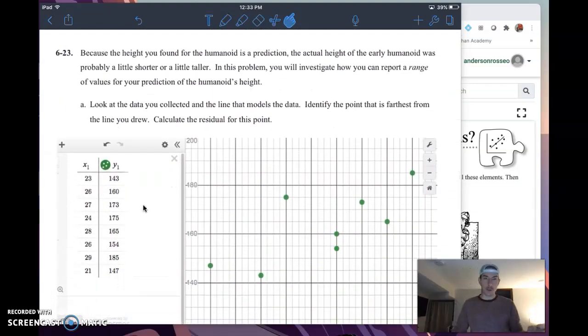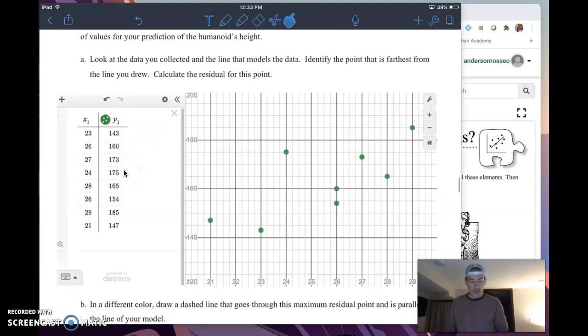Okay, moving on to the next question. We're going to try to do this quick. I'm going to do some pausing, and I'm going to ask you guys to do the same thing. Moving on to 6-23 here. The height you found for the humanoid is a prediction. Remember that. The actual height of an early humanoid was probably a little shorter or a little taller. In this problem, we're going to investigate how we can report a range of values. So here we go. Look at the data you collected and the line that models the data. Identify the point that is farthest from the line that you drew.